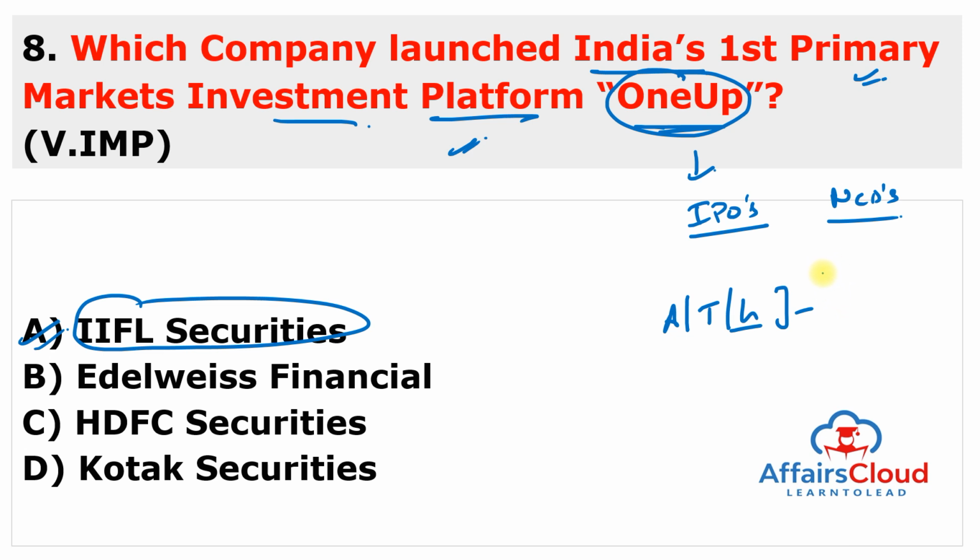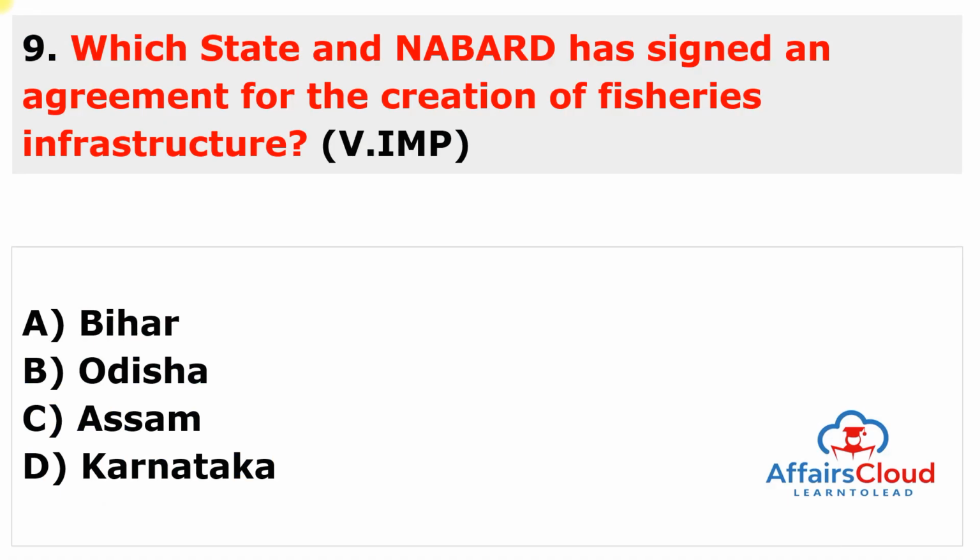The benefits of the platform can be utilized by IIFL Securities and non-IIFL Securities clients with no sign-up necessities. So if you have the One Up platform, then you can invest very easily in securities, you can transact, and you can handle new investment alternatives on a single platform. So this is IIFL Securities. Again, static question, remember this One Up, this is India's first primary market investment platform, and it is launched by IIFL Securities. Moving to the next question.